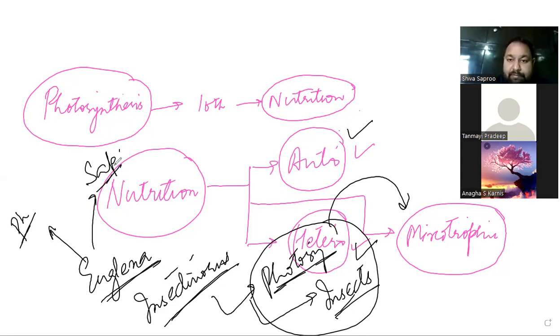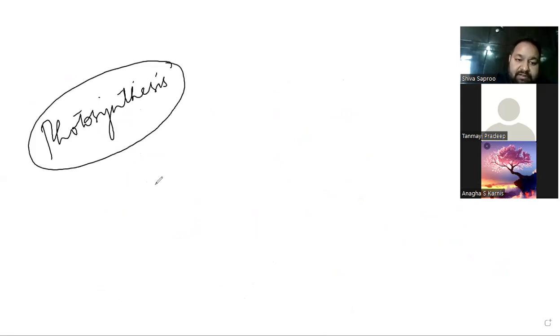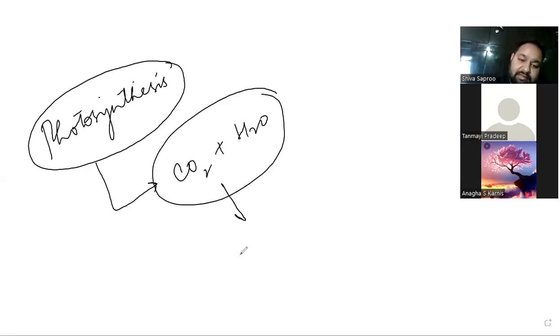So here our main focus is photosynthesis. Photosynthesis is a process by means of which green organisms, say plants, convert simpler raw materials like CO2 and H2O into complex substances like glucose, C6H12O6.